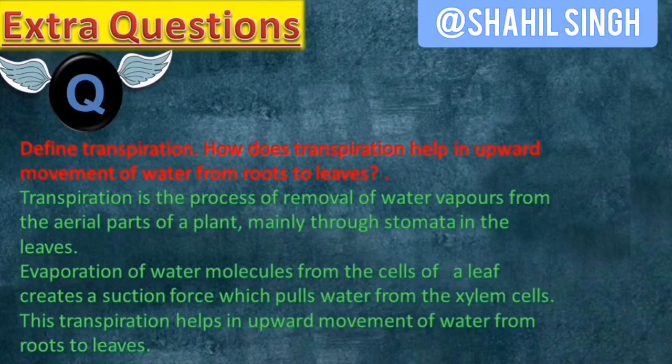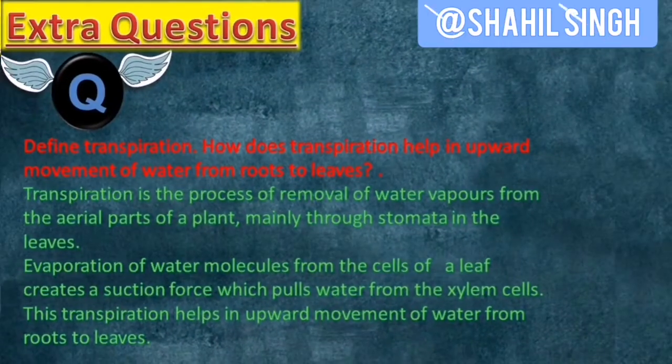Define transpiration. How does transpiration help in upward movement of water from roots to leaves? So now, until now, you must have got an idea how CBSE tends to ask questions. So transpiration is the process of removal of water vapor from the aerial parts of the plant, mainly through stomata. Transpiration provides a suction pull for water from xylem into other parts of the plant, namely leaves.